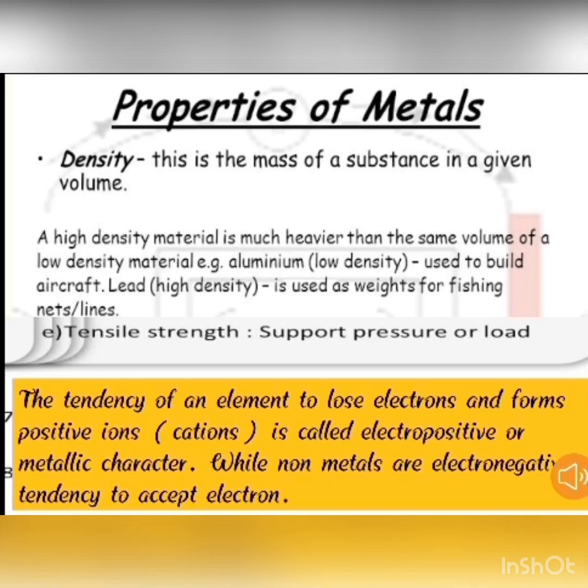Metals are generally hard, except sodium and potassium, which are soft and can be easily cut with a knife, while non-metals are not as strong as metals. However, diamond, which is a non-metal, is the hardest natural substance. Non-metals are generally soft.